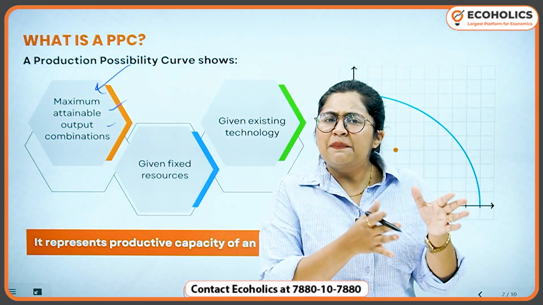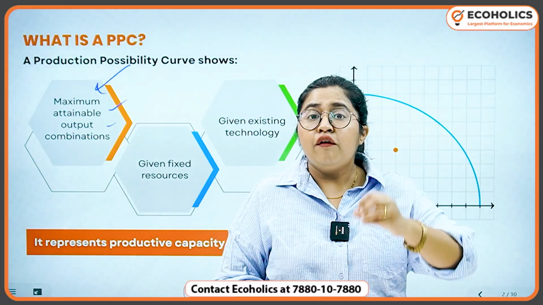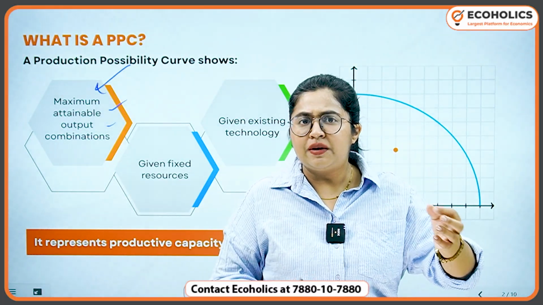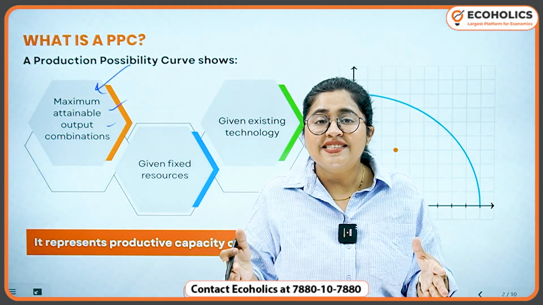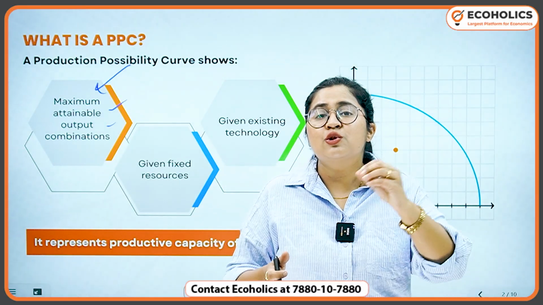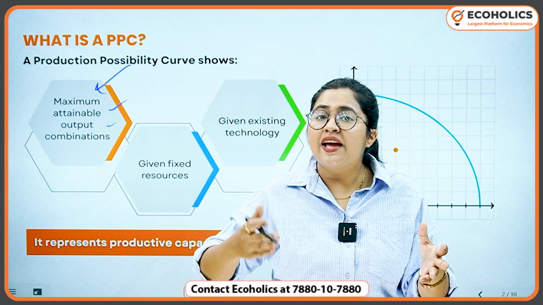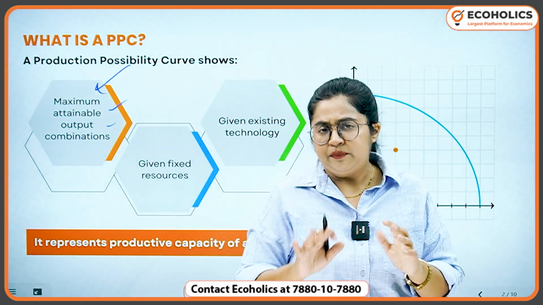But this is a simplistic formulation to just understand the basic idea of the two goods that are produced in a very simple economy, what are the complications that exist while choosing and producing those two goods, and how can the economy achieve growth while producing those two goods.